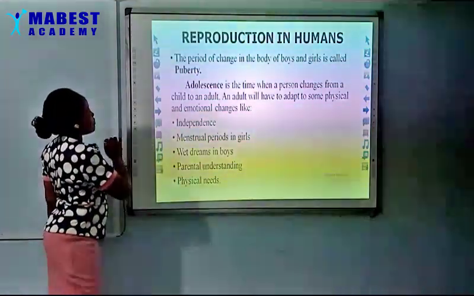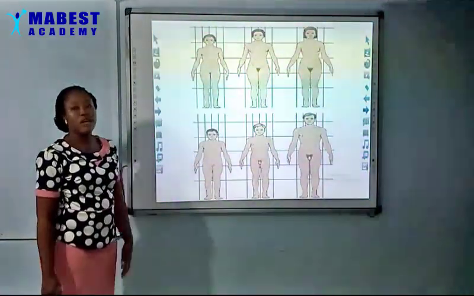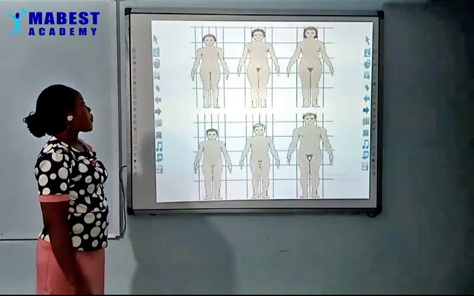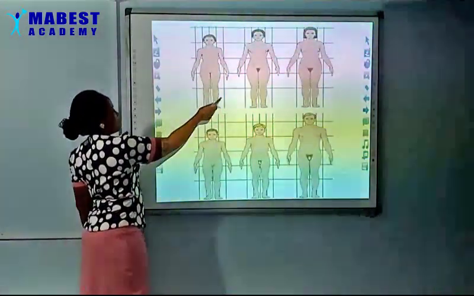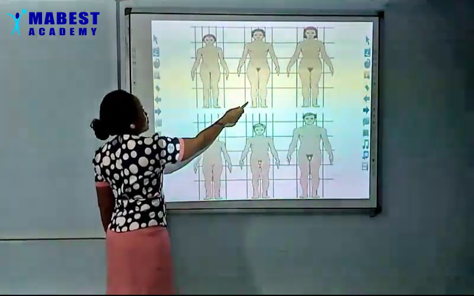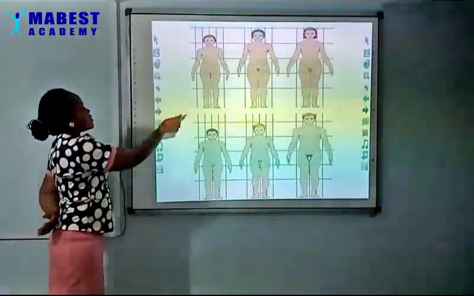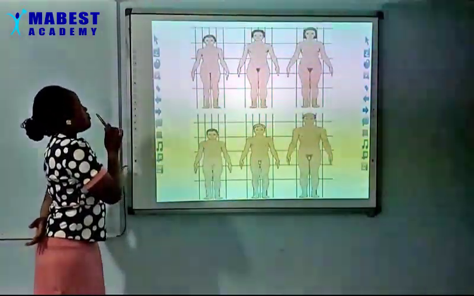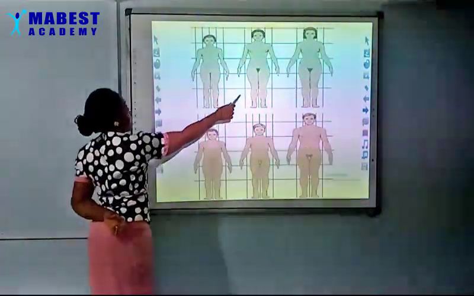Let's look at this diagram. Yes, it's telling us more about puberty and changes in the body structure. You can see this structure is different from this, and this is different from this. In this body structure, there are some parts of the body that still remain the same, but there are no changes in the body structure. Let's look at the second drawing here.